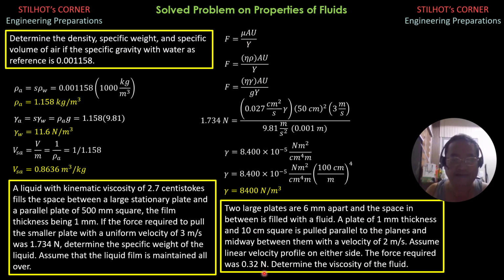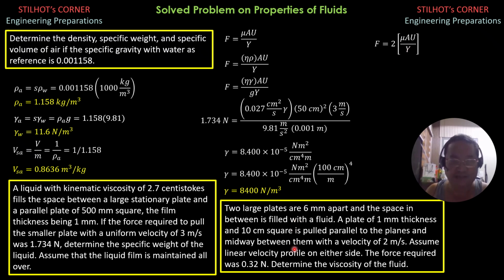But this force here is times 2 because we have two contact surfaces, one the upper part and one the lower part, because the plate is positioned midway of this gap. So F equals 2 times mu area U over Y.